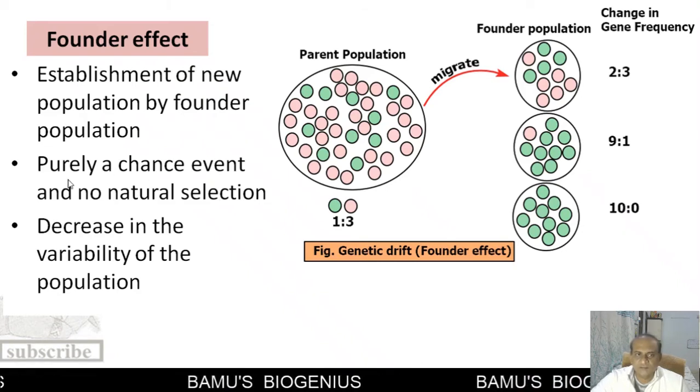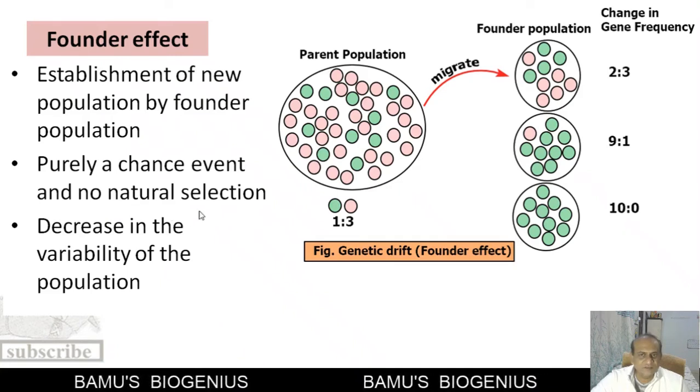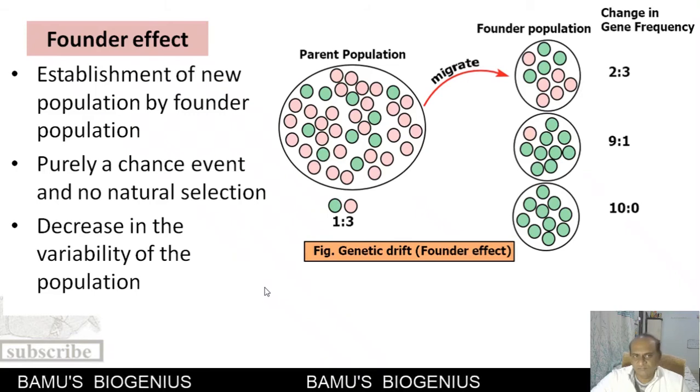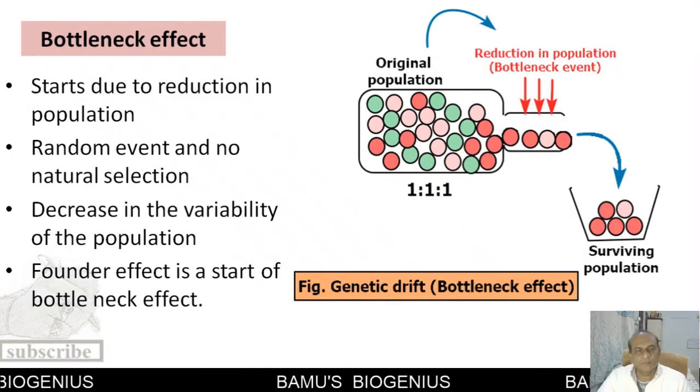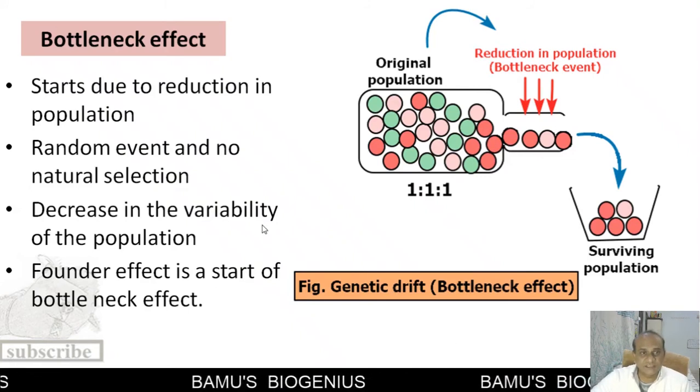Again, here we have seen that in the case of genetic drift, this is purely a chance event, and no natural selection will act upon this particular effect. Now, this is the second type of genetic drift.